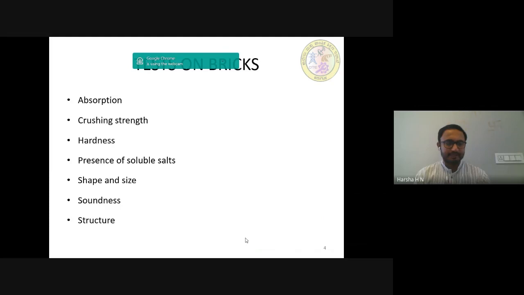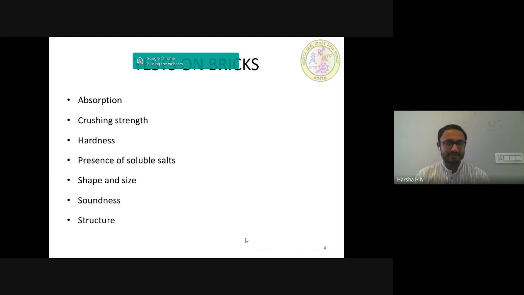If the white deposits cover about 10% of the surface, the efflorescence is said to be slight. It is considered moderate when the white deposits cover about 50% of the surface. If gray or white deposits are found to be more than 50% on the surface, then the efflorescence becomes heavy and it is treated as serious.